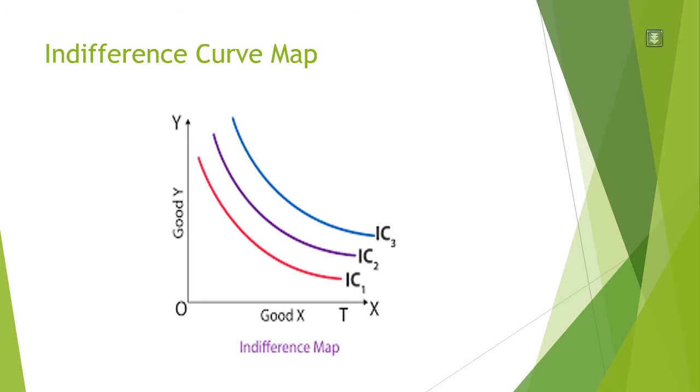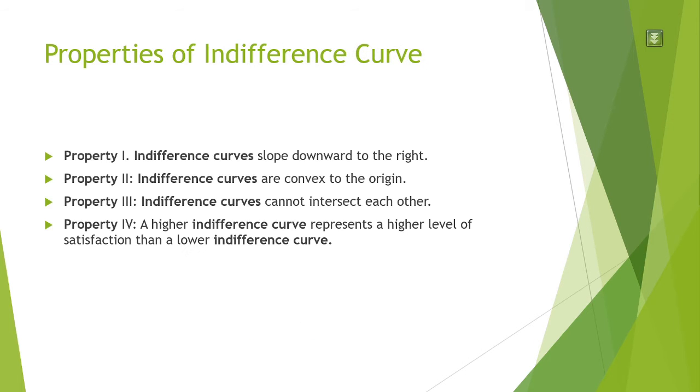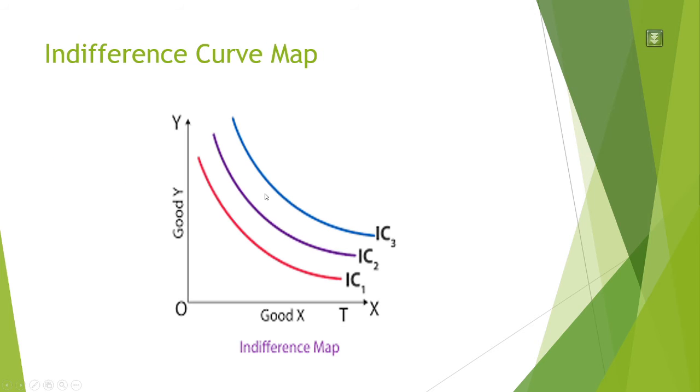Now let us look at which properties hold true for these indifference curves. First is that the indifference curve slopes downward to the right. Yes, it is sloping downwards. That means when I consume more of good X, I will consume less of good Y, and at the same time, more of good Y, less of good X. Correct? So it is sloping downward, and this shape is called convex to the origin.